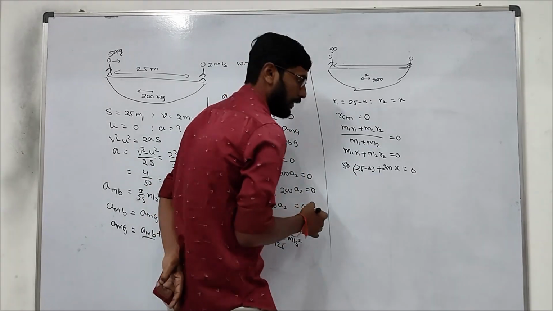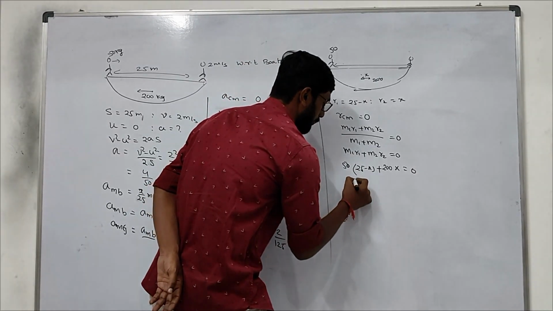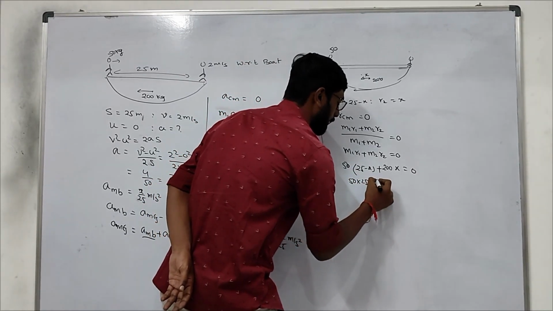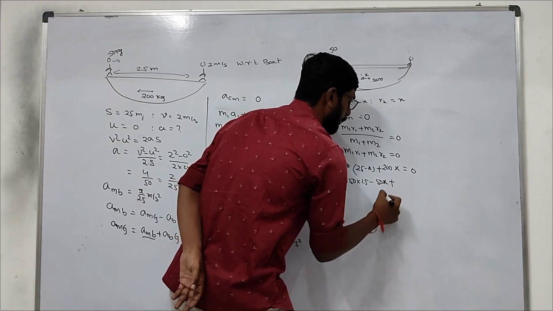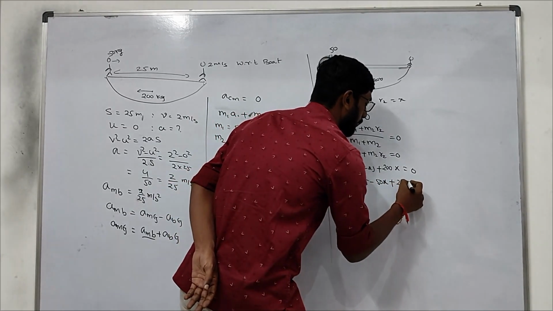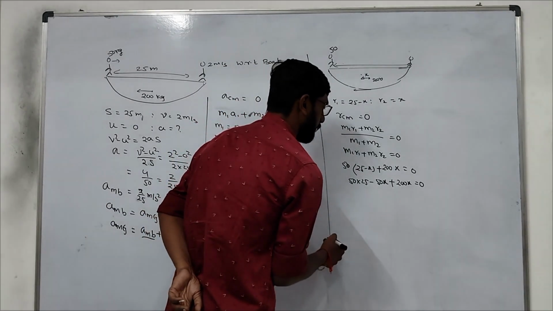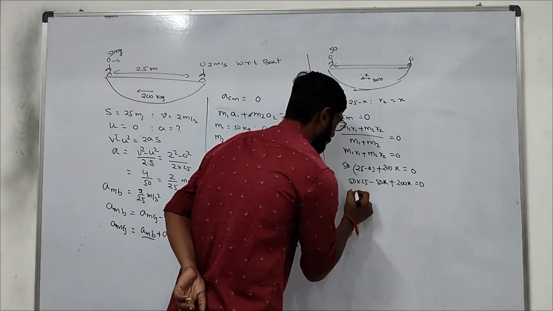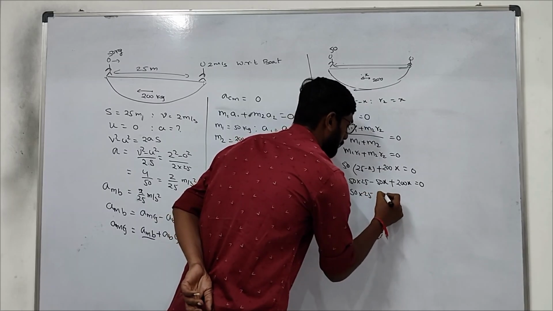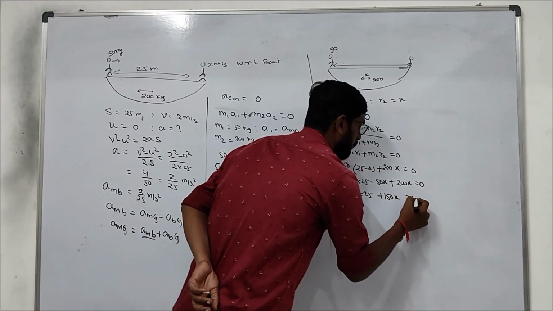So 50 into 25 minus 50x plus 200x equals 0. Let it be 50 into 25 only, plus 150x equals 0.